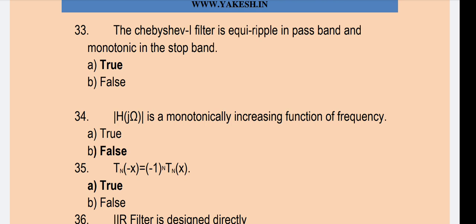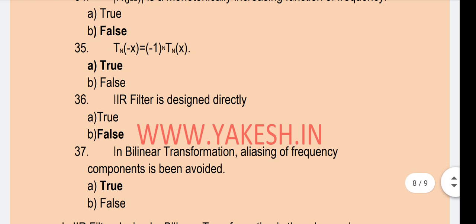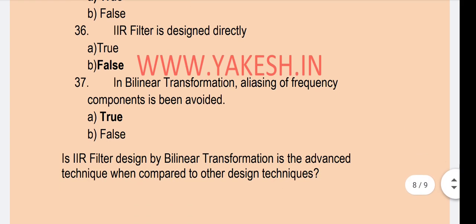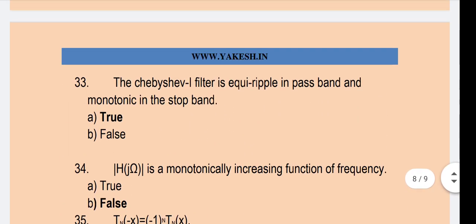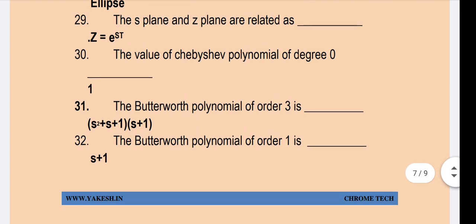Tn of minus x equal to minus Tn of x. Option A. True. IIR filter is designed directly. False. In bilinear transformation, aliasing of frequency component is avoided. True. Just see, all questions are very important.